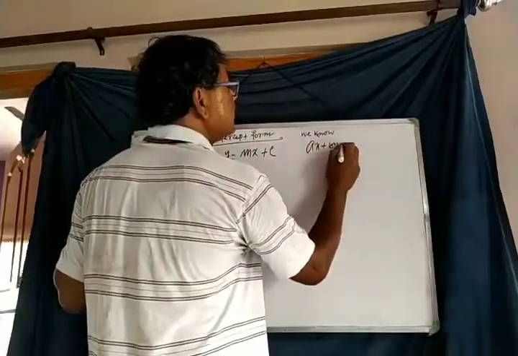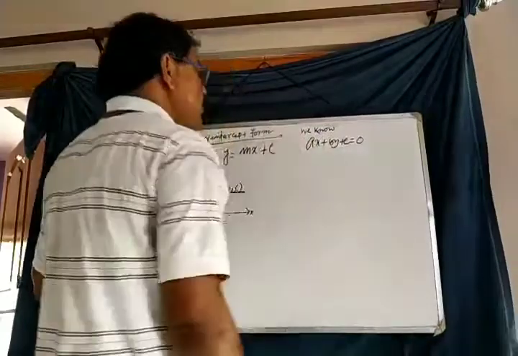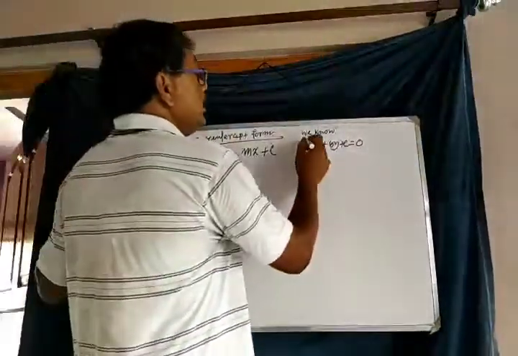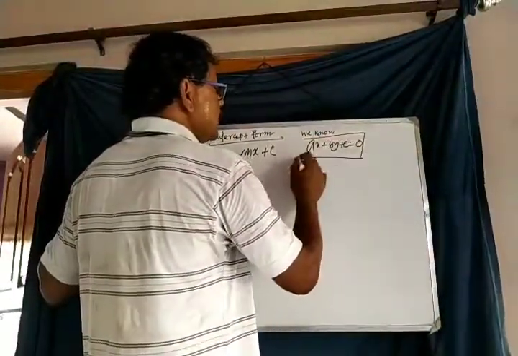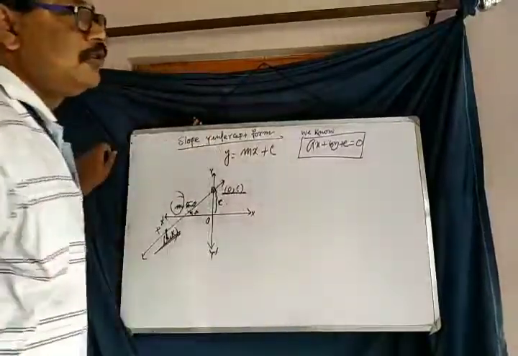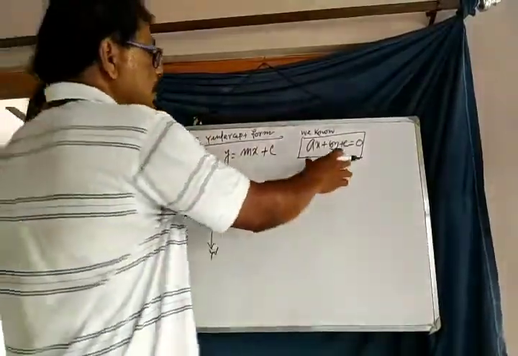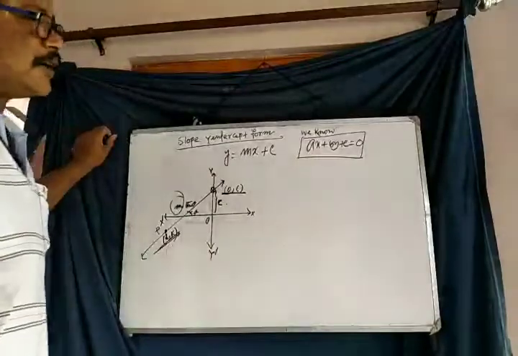ax plus by plus c equals 0 is the general form of a straight line, because in this equation the degree of x is 1 and the degree of y is also 1. So the equation represents a straight line.